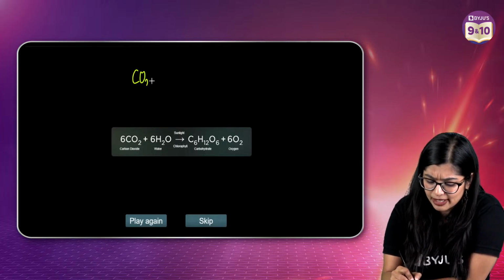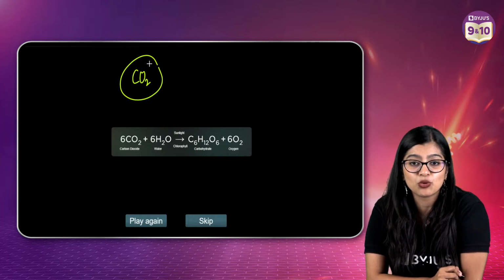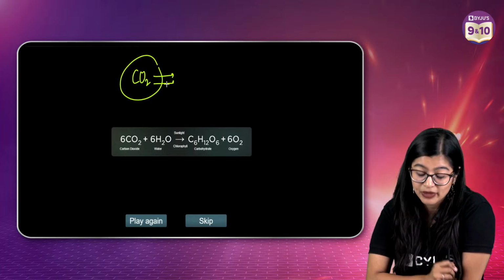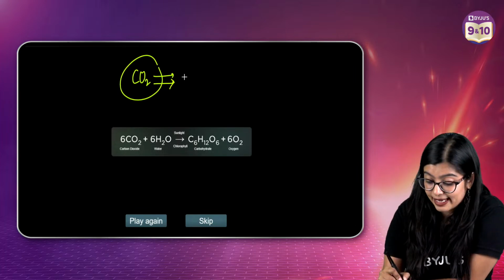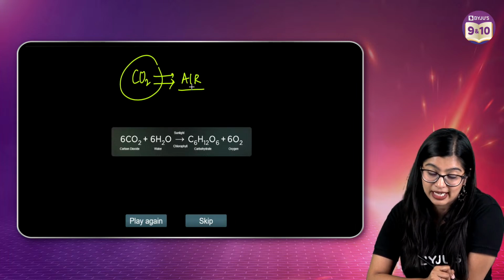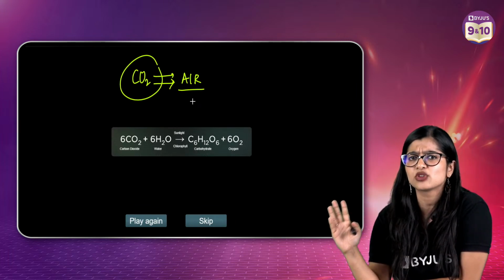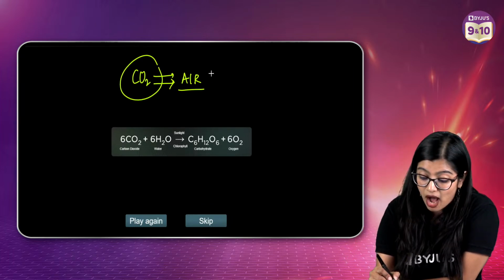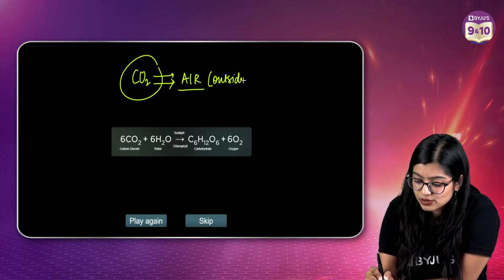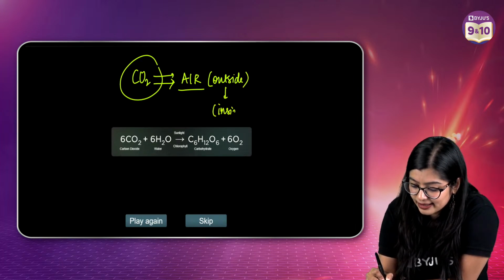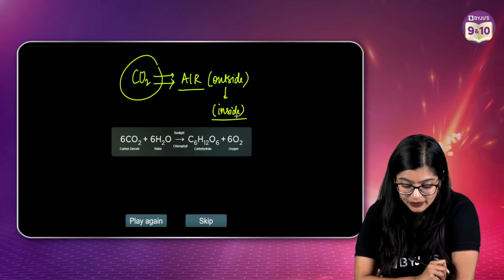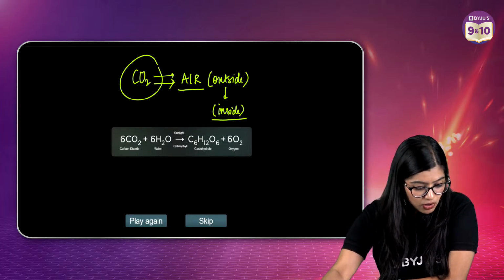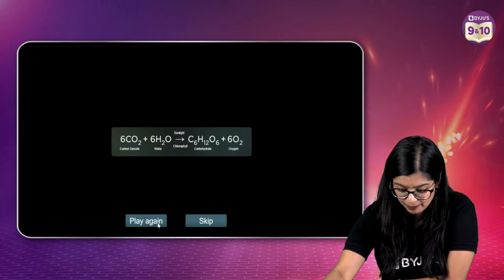Next up you have carbon dioxide. For those of you who are here, where is carbon dioxide found? We know that carbon dioxide is found in the air. Very good, Abhineet, very good. So it is found in our surroundings, and it needs to enter inside the leaves. That is where this particular structure called stomata comes into the picture.